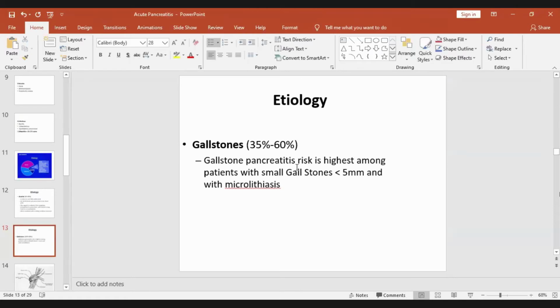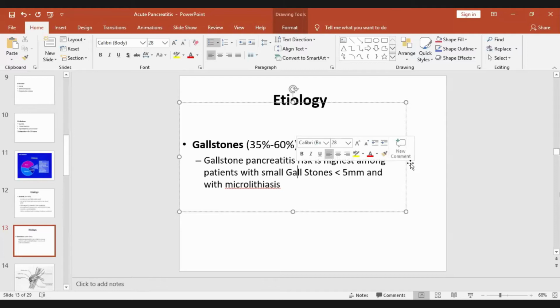It is a small one, less than 5 millimeter, that will go and obstruct the common bile duct or sphincter or the ampulla of Vater. So remember, microlithiasis, gallstones less than 5 millimeter in size, are more dangerous.